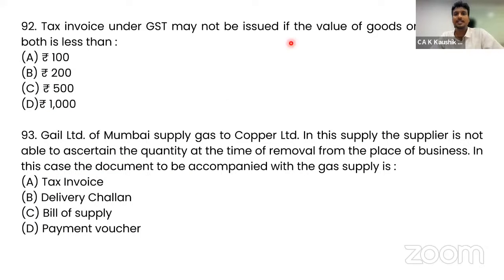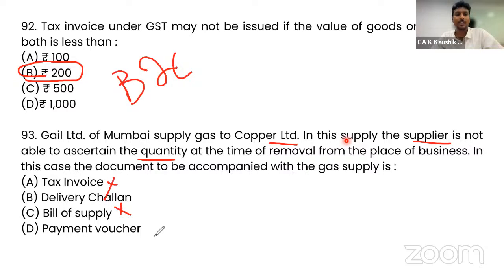Question 92, a tax invoice under GST may not be issued if the value of goods or services or both is less than 200 rupees. That is, an invoice is not mandatory, and this is applicable in B2C only. GAIL Limited of Mumbai supplies gas to Copper Limited. In this supply, the supplier is not able to ascertain the quantity. If he's not able to ascertain the quantity, he cannot issue a tax invoice, a bill of supply, or a payment voucher, so he can issue only a delivery challan. Once the goods are received at the place and unloaded, they will get to know the quantum, and then he will issue the tax invoice. At the time of removal he will not know, so it will be a delivery challan.